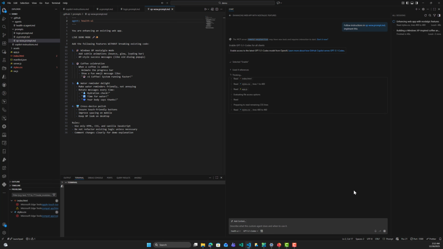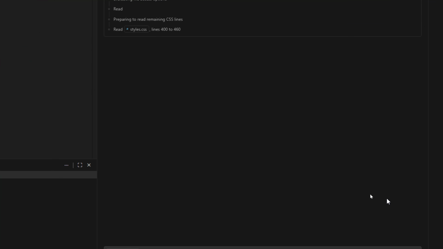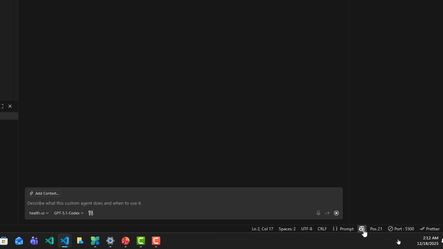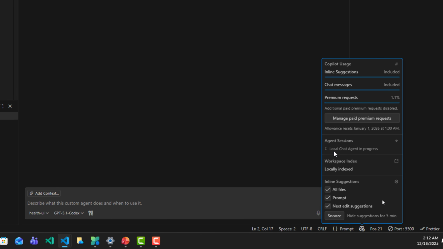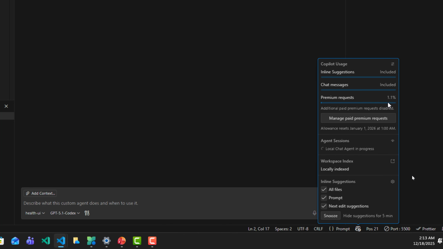Here, when the Copilot is thinking, we have this beautiful icon right here. It can show us that there is a local chat agent in progress. Here we can see the premium request. For example, for this month, I have used 1.1% of the premium request of 100%. We can see the chat message, the inline suggestion.